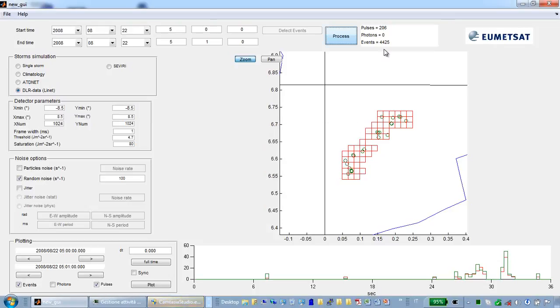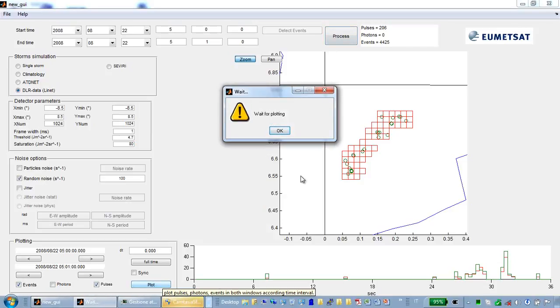Okay, as you may see, we have produced the same 206 pulses, but now the events have passed from 153 up to more than 4,000. Again, we select events and pulses and plot everything.